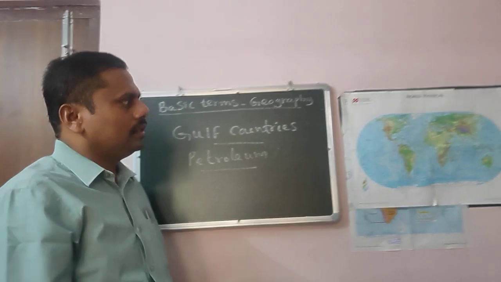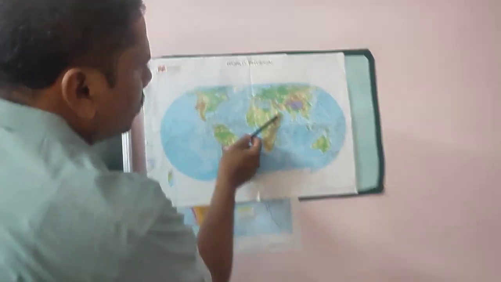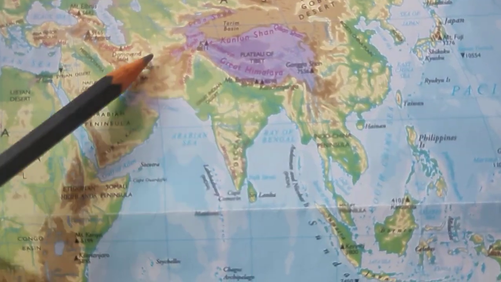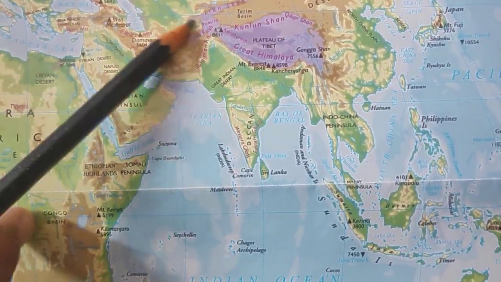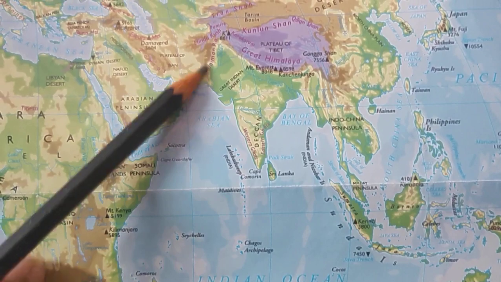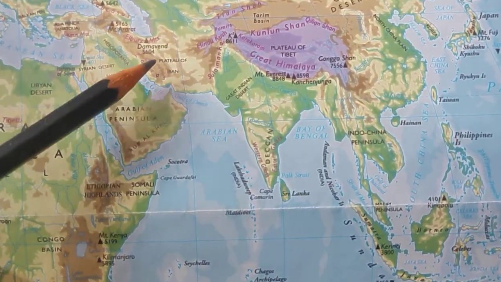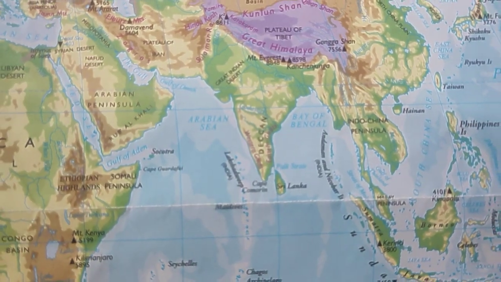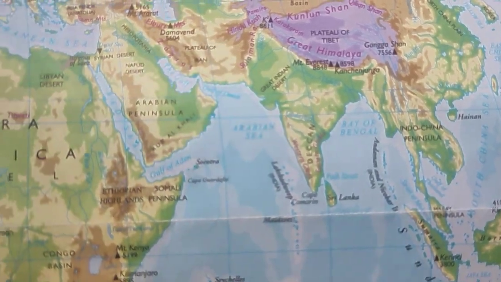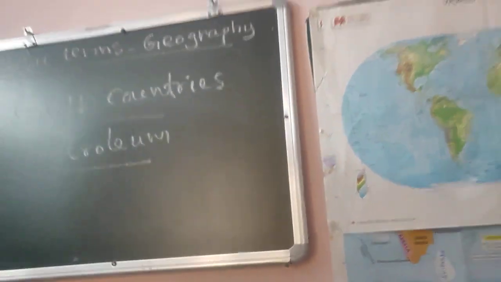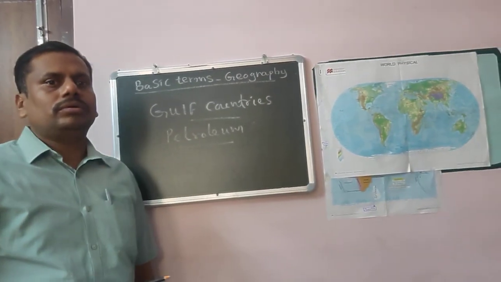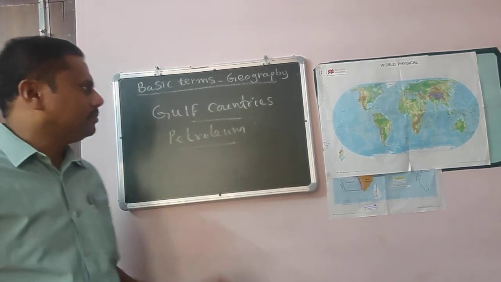Because they are located, as I have shown you here, near the Gulf of Aden and Gulf of Oman. Because these are very near to this water body, the Gulf, and these countries are exporting petroleum to all parts of the world.